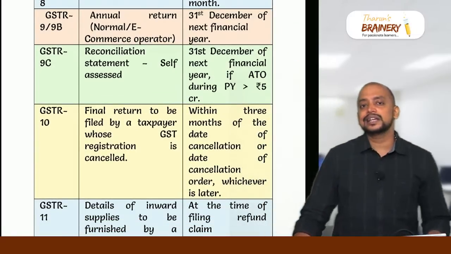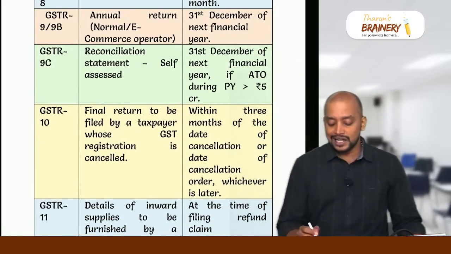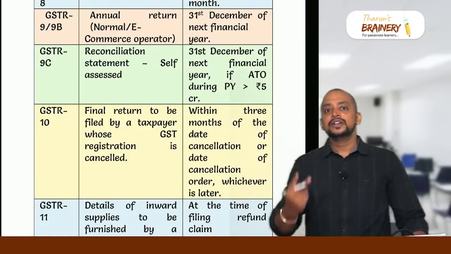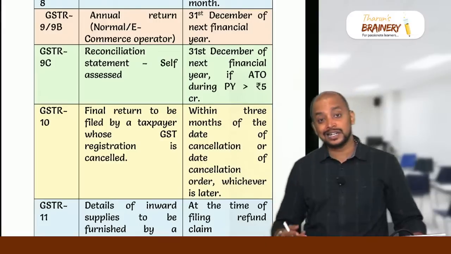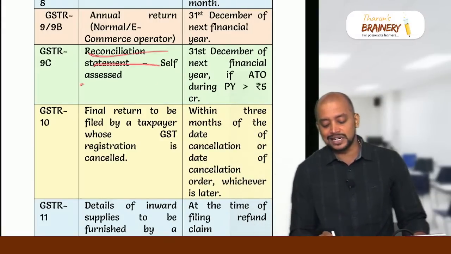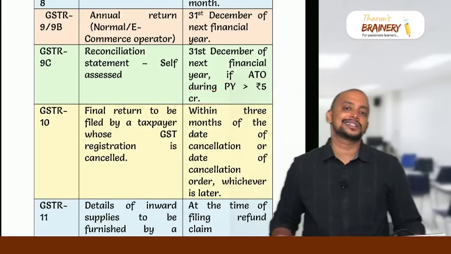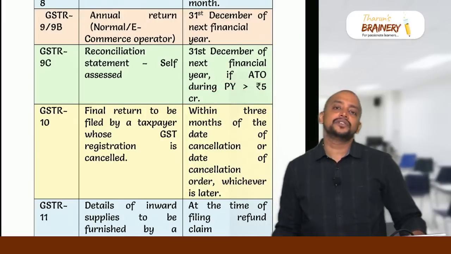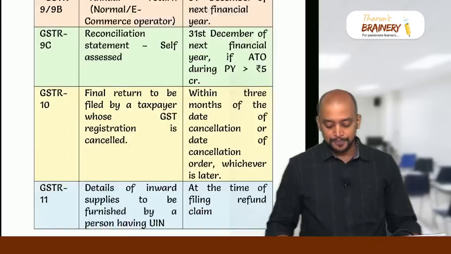GSTR 9 is an annual return to be filed by every registered person whose aggregate turnover exceeds 2 crores. Whenever aggregate turnover exceeds 2 crores, they need to file annual return. Whenever their aggregate turnover exceeds 5 crores, they need to file even reconciliation statement. Remember, when aggregate turnover exceeds 5 crore, only then reconciliation statement. What is the time limit for this annual return or reconciliation statement? 31st December of the succeeding financial year.